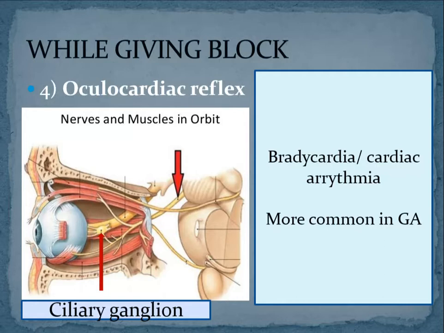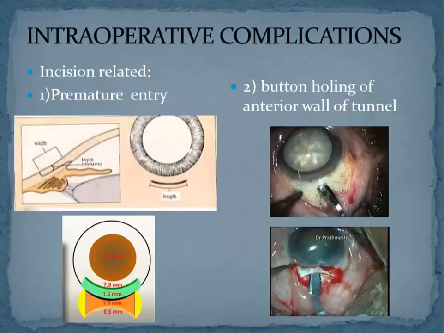The first three are quite common. One is retrobulbar hemorrhage. Second thing is accidental damage to the optic nerve. Third thing is accidental perforation of the globe. So these three are common anesthetic complications which can occur, and all of them are more common with retrobulbar block. Hence, the preferred type of block is peribulbar block. Okay, so I think I am clear. We will now move on to the intraoperative complications.